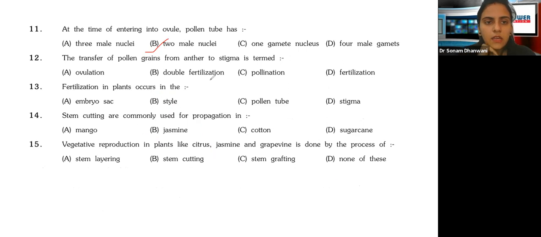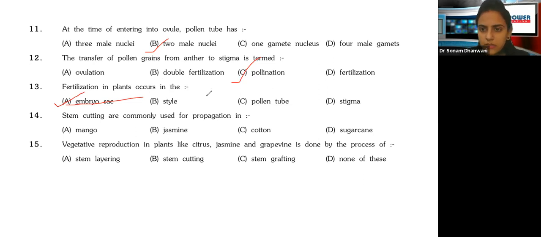Yes. Next, the transfer of pollen grains from anther to stigma is obviously termed as pollination. It's not ovulation, not fertilization. Yes. Fertilization in the plants occurs in the embryo sac. Very common ones. Now, these are very simple ones. They don't really need any explanation. You ought to know this.